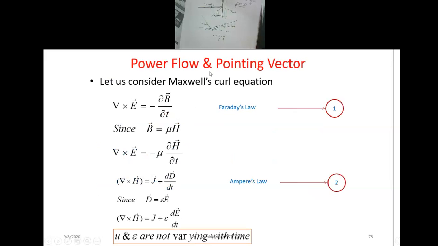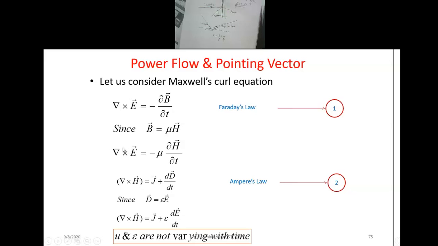Now for the power flow or Poynting vector, we first consider Maxwell's equation, and then we can derive the equation of the Poynting vector or power flow. Del cross E is equal to minus dou B by dou t. Here the electric field vector depends on the magnetic field vector. Similarly, we can consider that B is equal to mu H.